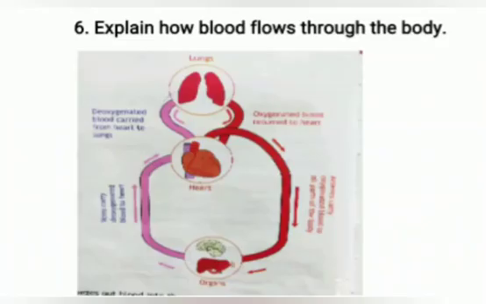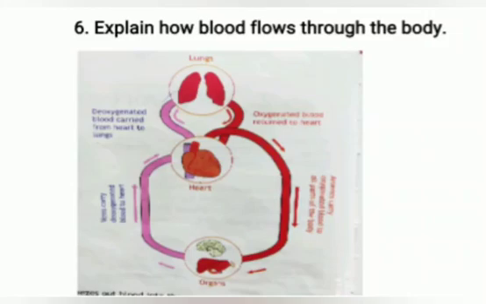Next, we'll move on to question number 2. Explain how blood flows through the body. For this answer, you must draw the diagram of lungs, heart, and organs. Then you have to write the oxygenated blood returned to the heart. From the lungs, the oxygenated blood or the clean blood is returned to the heart. And from the heart, the arteries carry the oxygenated blood to all parts of the body, that is, to organs and other parts of the body.